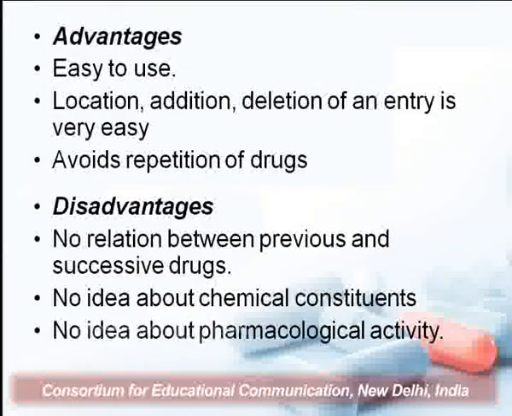Now, there are various advantages of this classification system, and the first advantage is that it is quite easy to use, and we know that to find a word in a dictionary is quite simple. Same is here in the alphabetical classification, and if you want to locate a particular drug, you just have to go to the area where the first alphabet words are enlisted in that particular document, and you can find your drug. Location, addition, deletion of any entry is very easy, and since the location of a drug is very easy under such a system, similarly the addition or deletion of a particular entry of a drug is very easy.